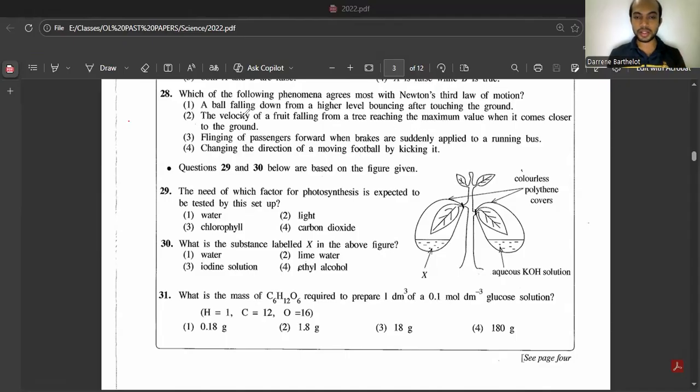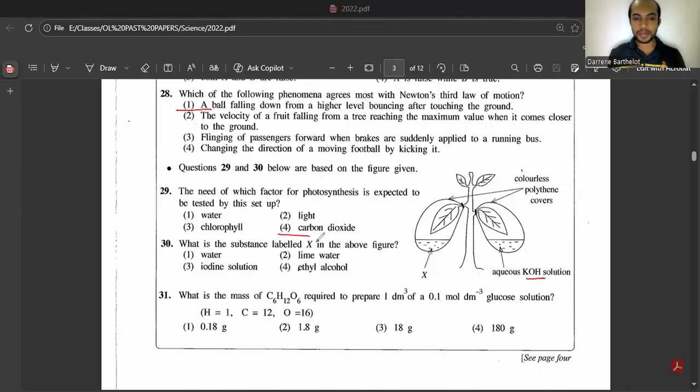Fourth, change the direction of a moving football by kicking it. So by kicking it, you are going to apply a force, which means it should be Newton's second law. So answer is first one. 29. The need of which factor for photosynthesis is expected to be tested by this setup. So you have KOH, which means it absorbs carbon dioxide, which means the limiting factor is carbon dioxide. So answer is fourth one.